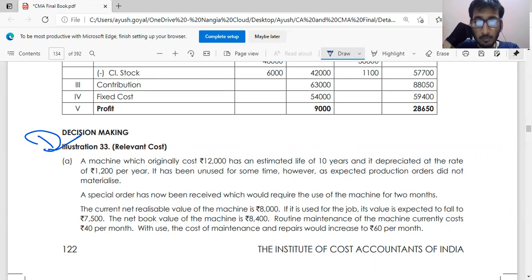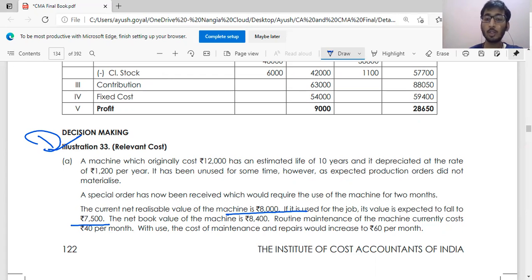So basically we have machinery which has been unutilized for the last few months. A special order has been received which would require using the machinery for 2 months. The current net realizable value of the machinery is 8,000. If it is used for the job, the value is expected to fall to 7,500. So if I use it, it would become 7,500.